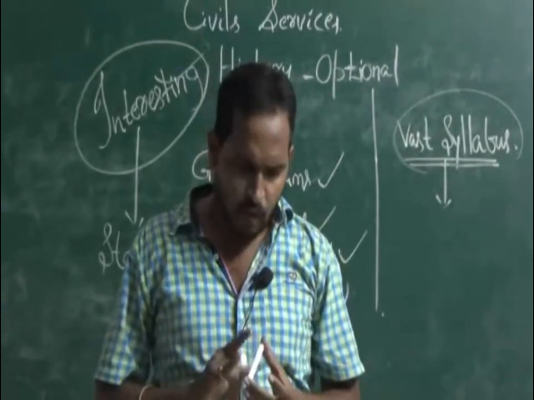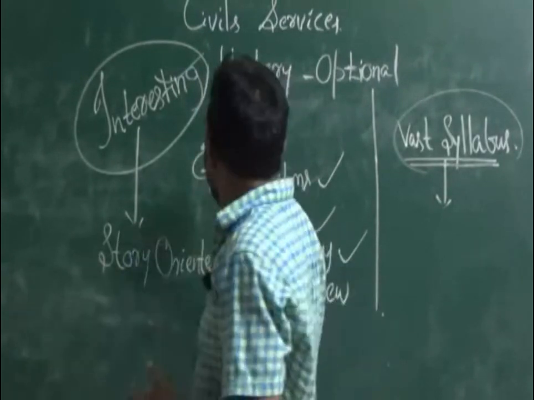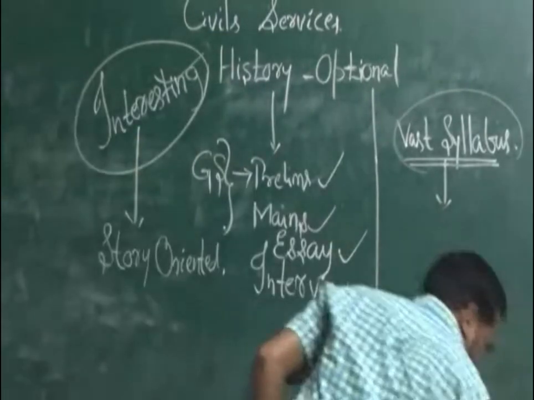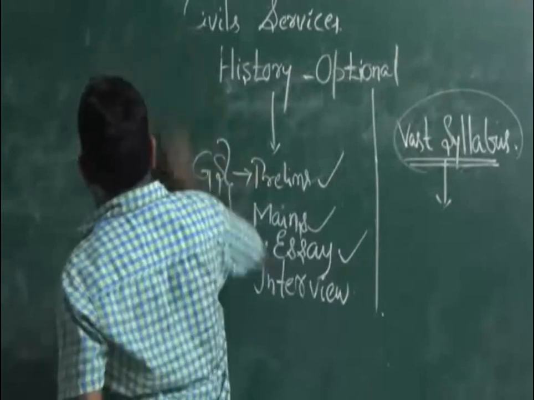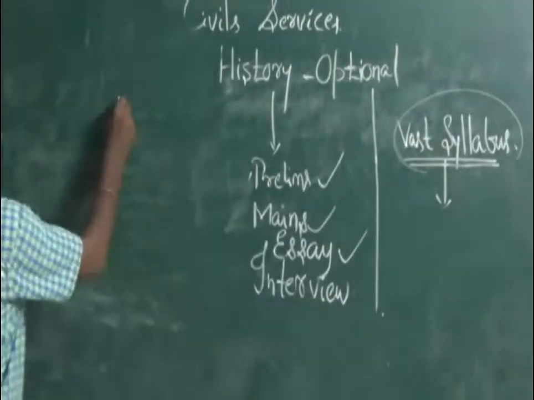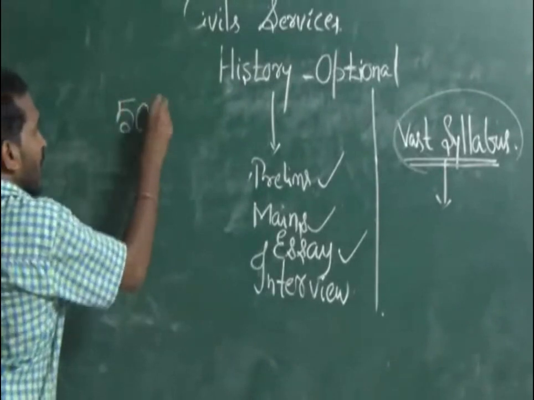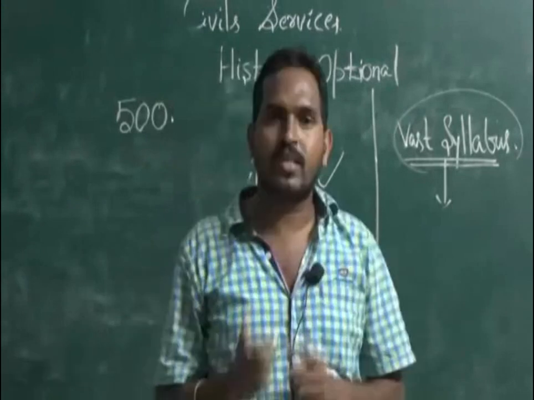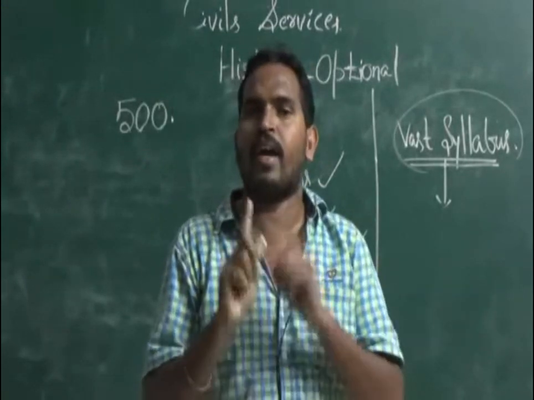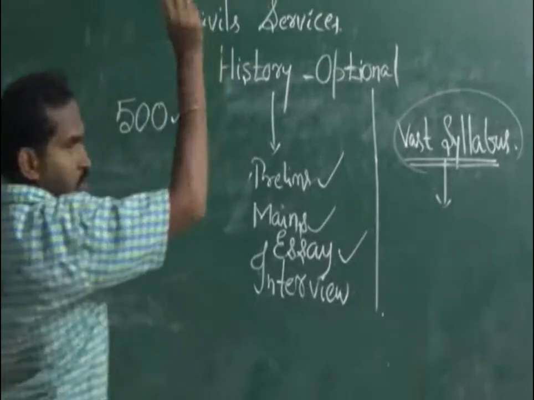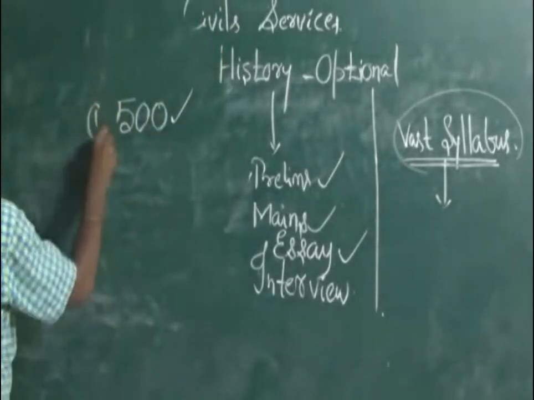That is one of the reasons. They are writing for 500 marks, which means they have to go into the depths. On a single subject, they are writing for 500 marks, which means they have to go into the details. That is one of the reasons.